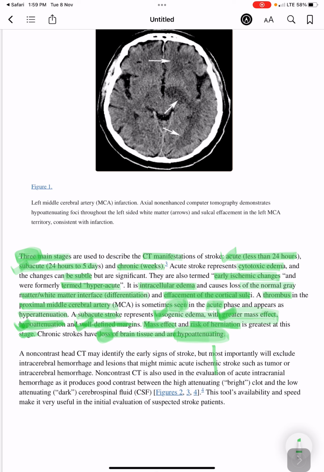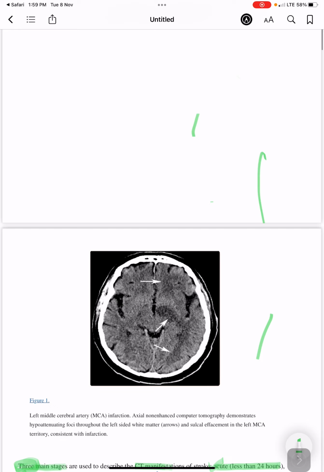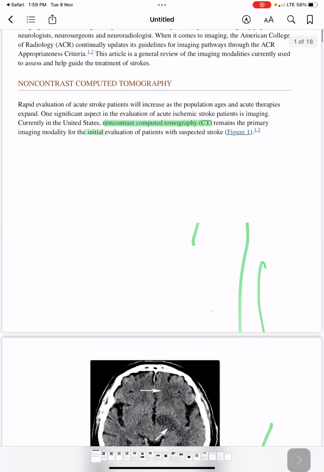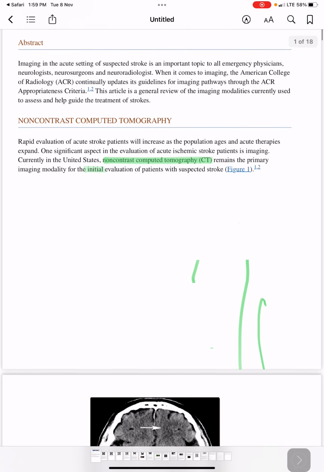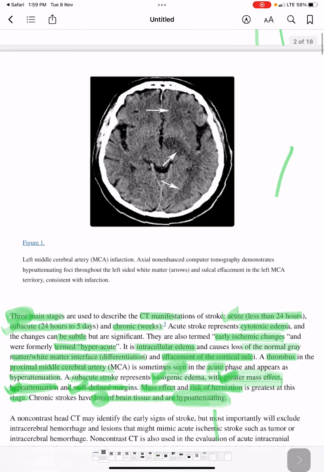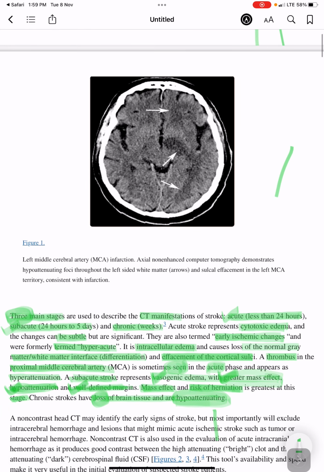And a non-contrast head CT. Here in the figure, what we can see is a left middle cerebral artery infarction.